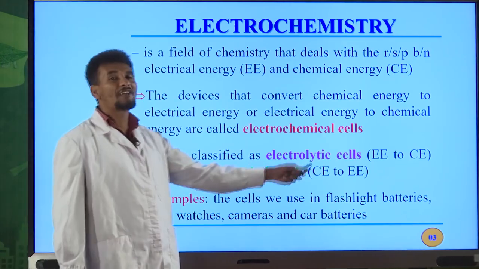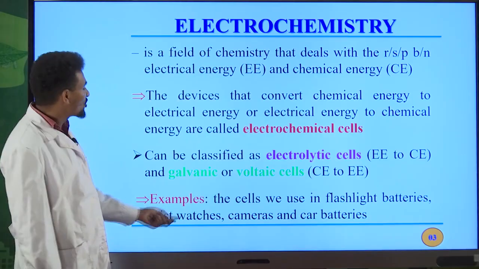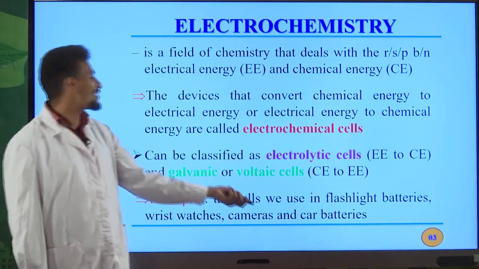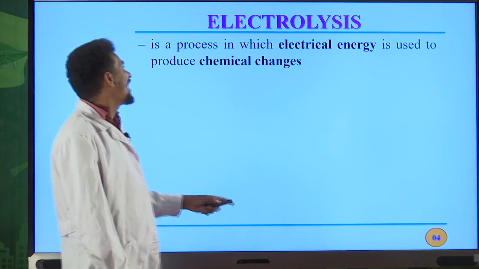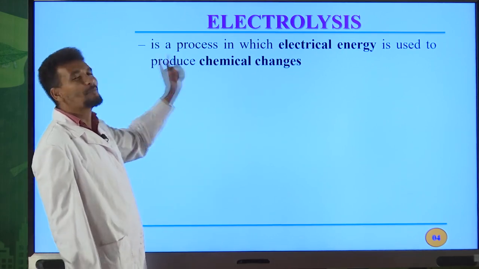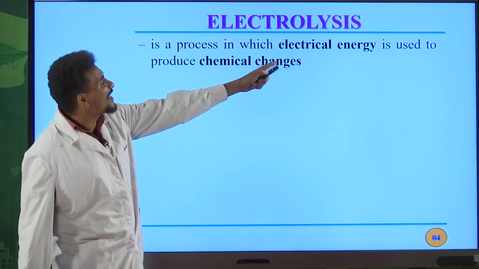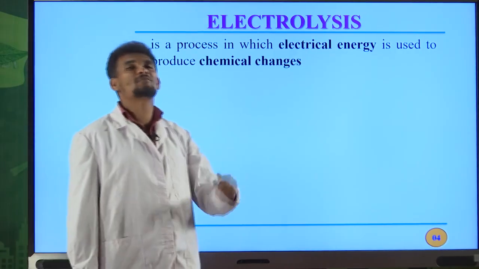Examples of galvanic cells: the cells we use in flashlight batteries, wristwatches, cameras, and car batteries are examples of galvanic cells. So what is electrolysis? Electrolysis is a process in which electrical energy is used to bring about chemical change.